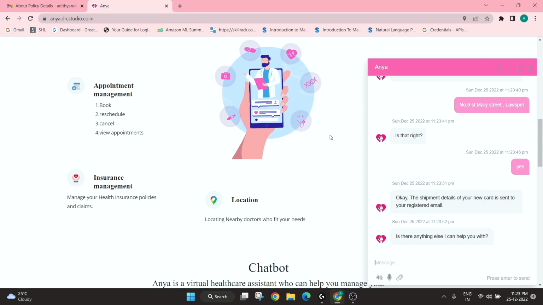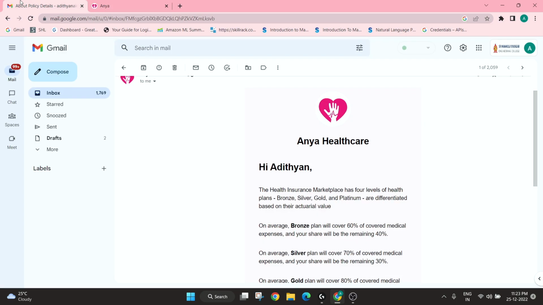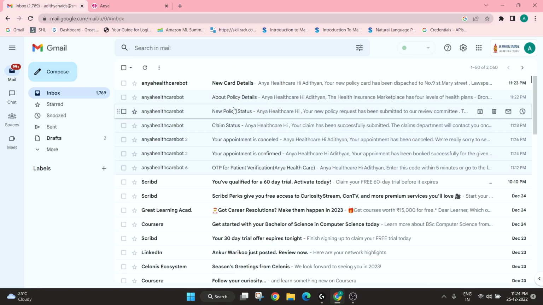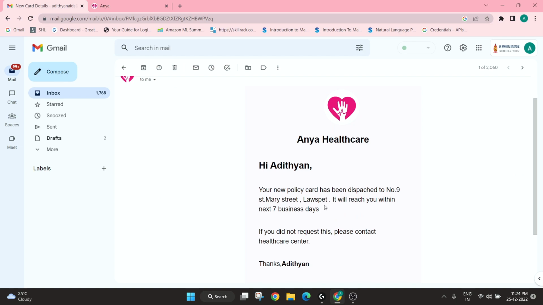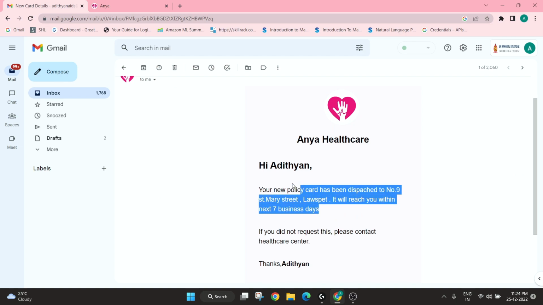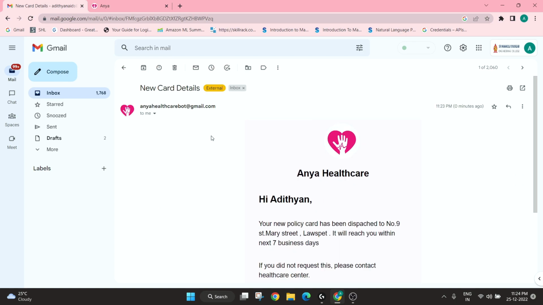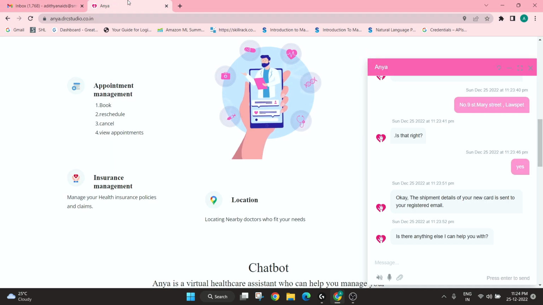So the shipment details about my new card is also sent to my email. So it seems that I will also receive it in 7 business days. Now let's say I would like to update my profile and I will have to change my name or address or something like that. So I'm just going to ask Anya to update my profile.